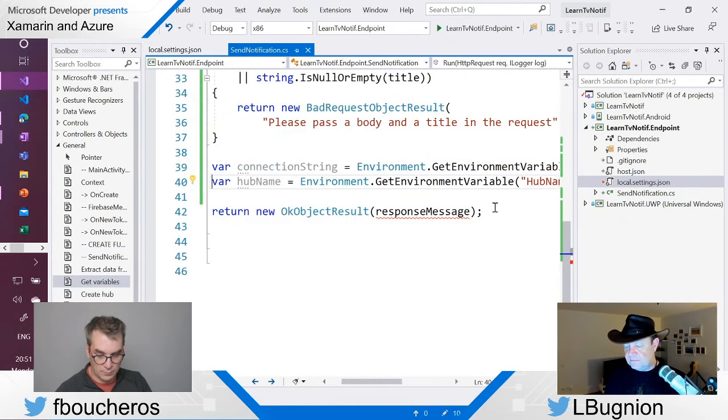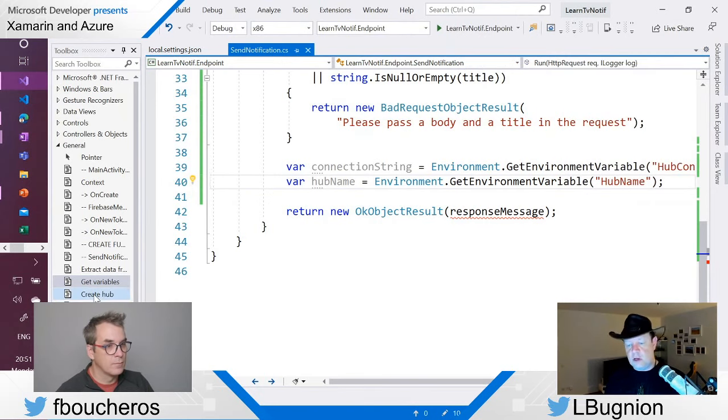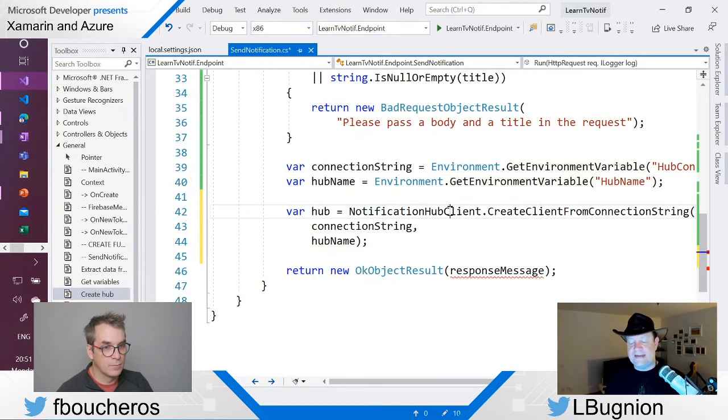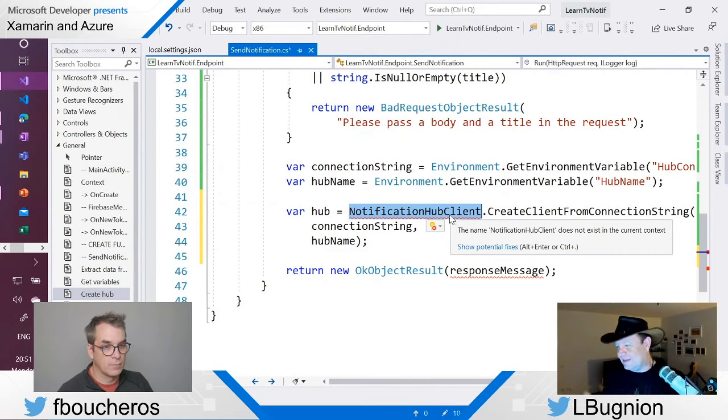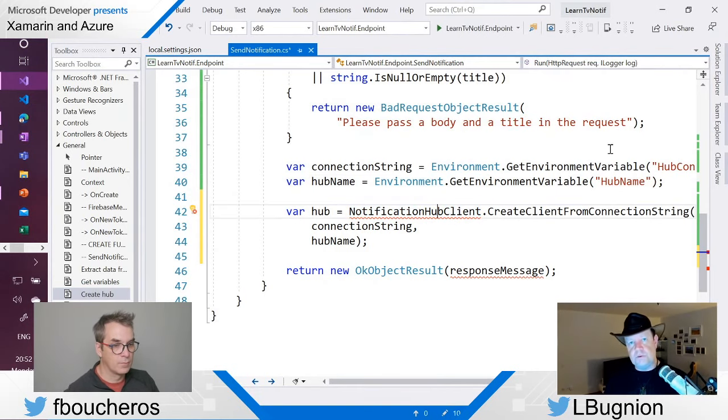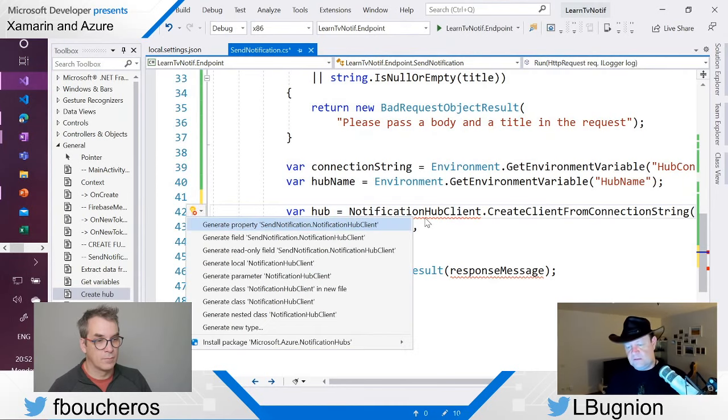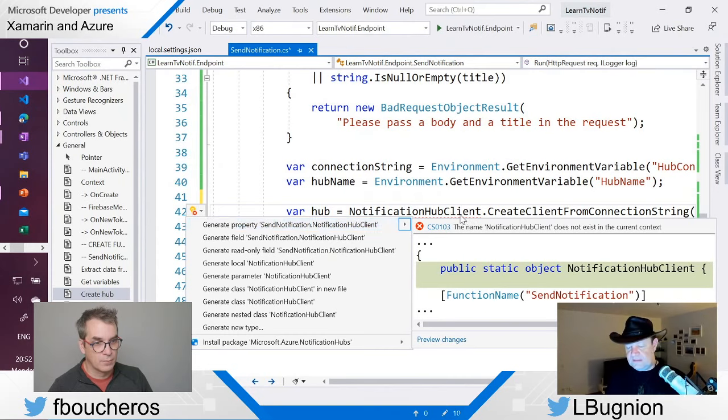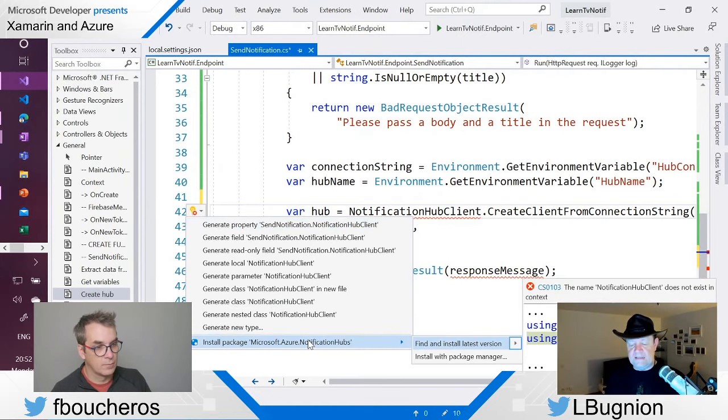So now we have those things, which means that I can create the hub. And in order to create the hub, again, I'm going to need this notification hub client class. Notification hub client comes from a NuGet package, surprise, surprise, like everything in .NET. Now, one thing which is cool in Visual Studio is that if you press Control dot or Control period, it's going to suggest how to solve this squiggly thing. And here you see it says the error is the name notification hub client does not exist here. It doesn't know this class. But if you go down there in Visual Studio 2019, you can install the NuGet package directly from here, which is really convenient.